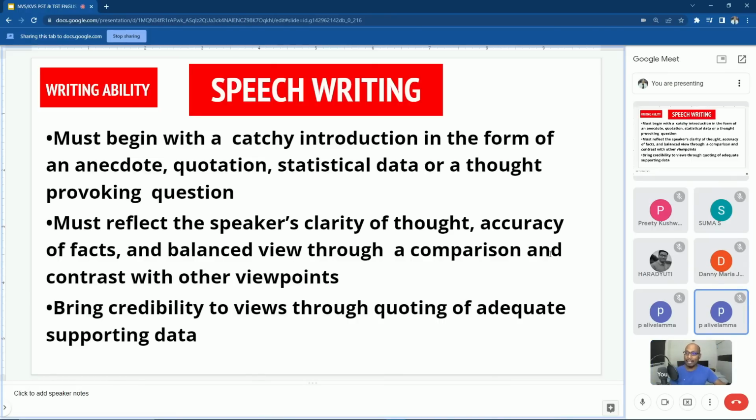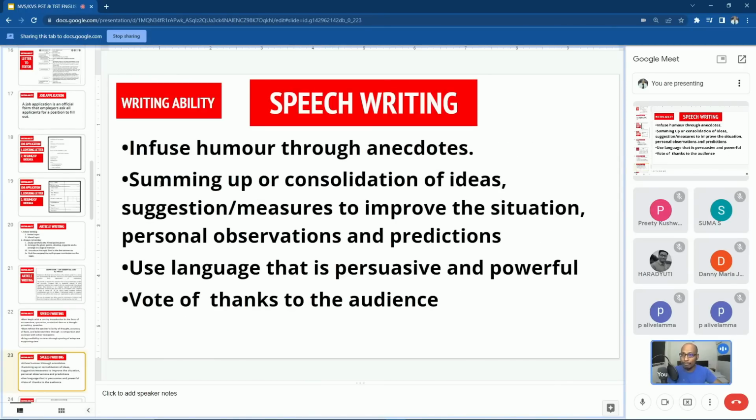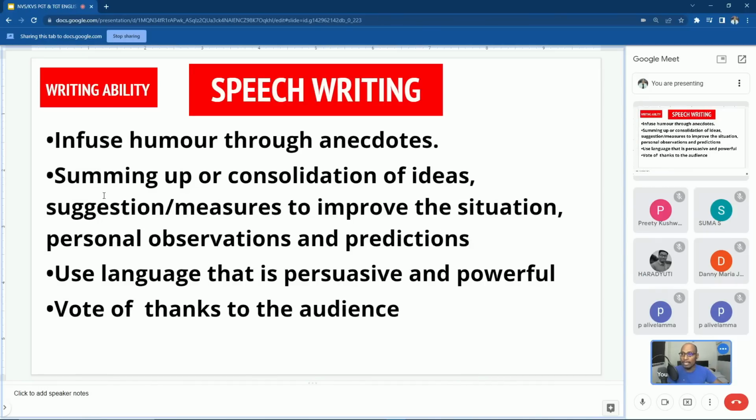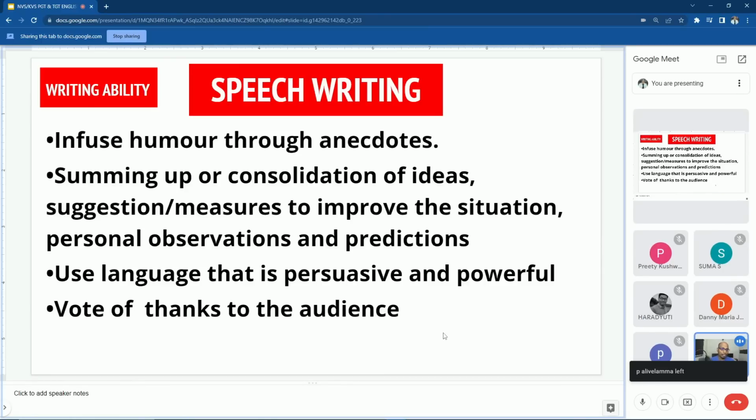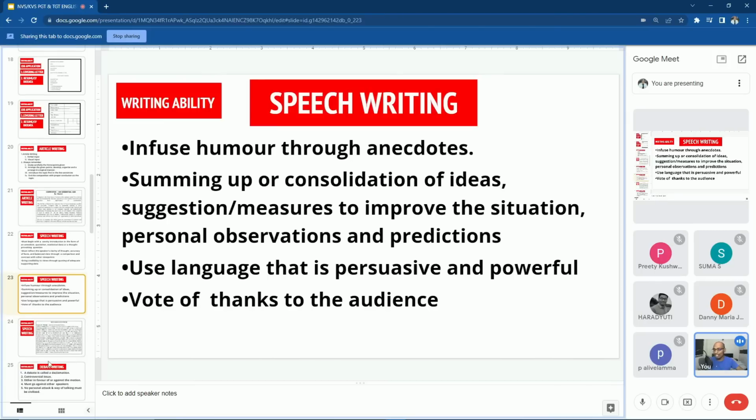Okay. Then, second point: it must reflect the speaker's clarity of thought, accuracy of facts, and balanced view through comparison and contrast with other viewpoints. Next, bring credibility to views through quoting adequate supporting data. Then, infuse humor through anecdotes, summing up or consolidation of ideas, suggestions, measures to improve the situation, personal observations, and predictions. Use language that is persuasive and powerful. Vote of thanks to the audience: at the end of your speech, you should thank the audience for listening to your speech.